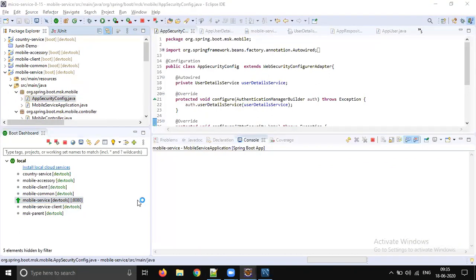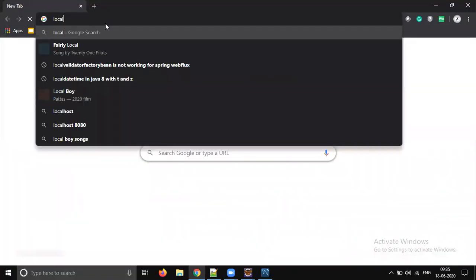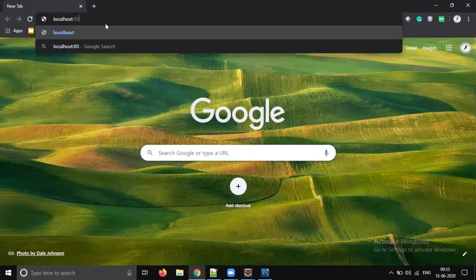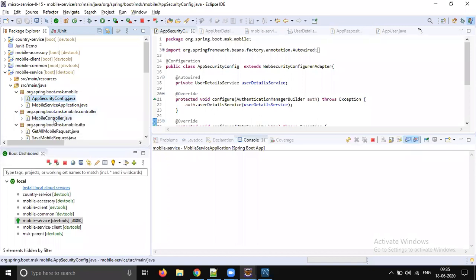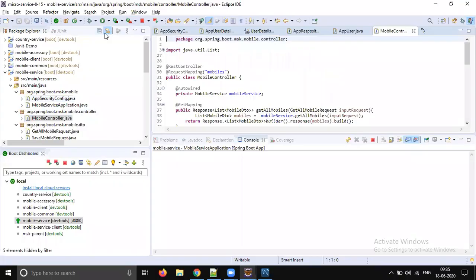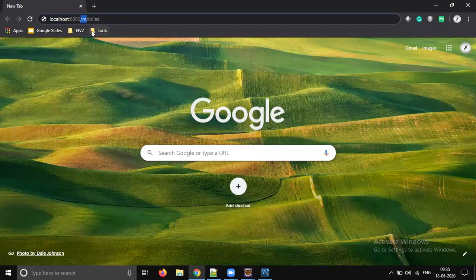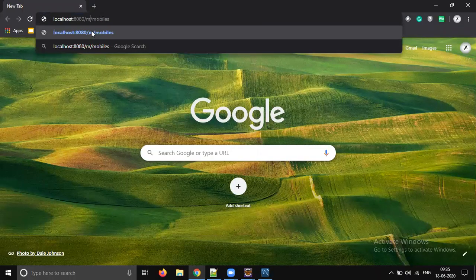Okay, let's go to browser. Just type localhost 8080 slash mobiles or mobile MSK, right? I think MSK slash mobiles. Let's go to controller mobiles. I think we gave a context path. So let's give slash MSK slash mobiles slash one.